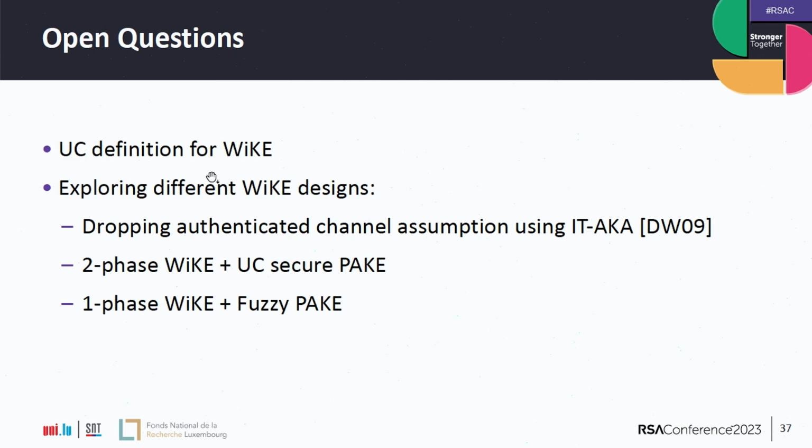So it's maybe possible to drop the authenticated channel assumption and to use information theoretic secure authenticated key agreement from Dodis et al. So we still need to look into that. So it depends. They've shown that if the secret key is n bits, and if there are n/2 bits that are not known to the adversary, then their technique works, and the adversary does not possess the knowledge of the final key.